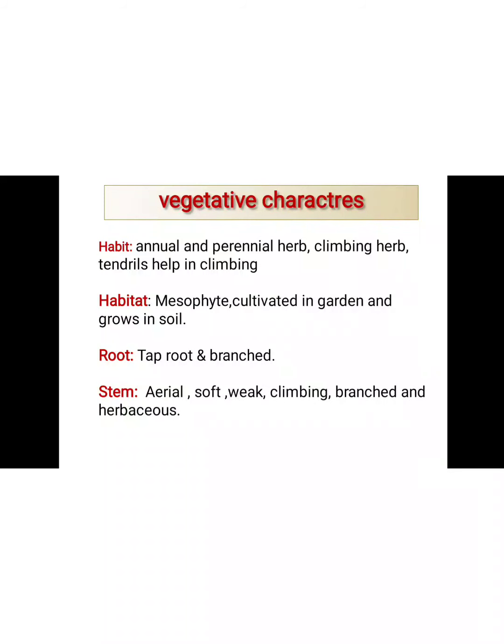Mesophyte means they are in a moderate condition between the hydrophyte and the xerophyte condition, and they are most often cultivated in the garden because most of them are our vegetable plants, and they mostly grow in soil. Then the root is a taproot with branches. The stem is aerial, soft, weak, climbing, branched and herbaceous.